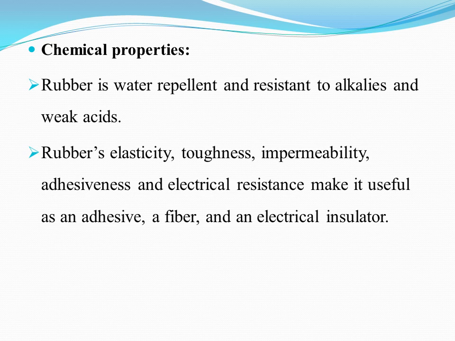Impermeability means that it does not allow the fluids to pass through it. Adhesiveness is the property of sticking together. And electrical resistance means that it is resistant to the flow of electric current. It does not allow the electricity to pass through it. So because of these properties, elasticity, toughness, impermeability, adhesiveness, and electrical resistance, the rubber can be used as an adhesive. Adhesive means it is used to bind two separate items.